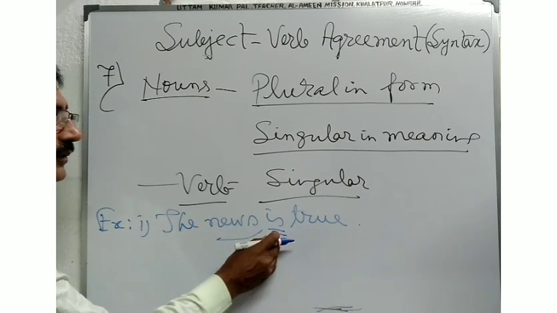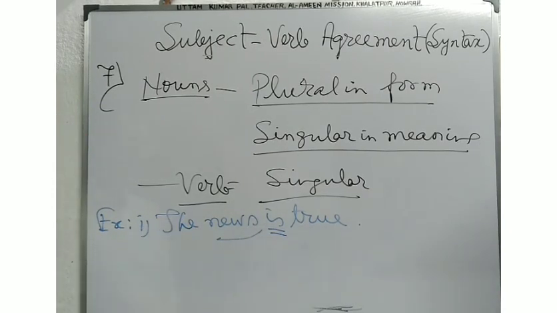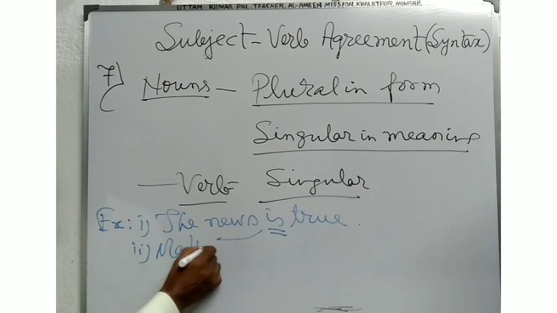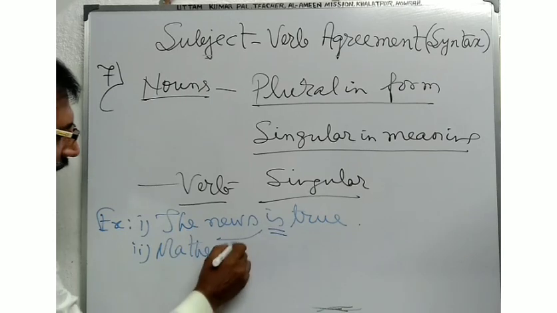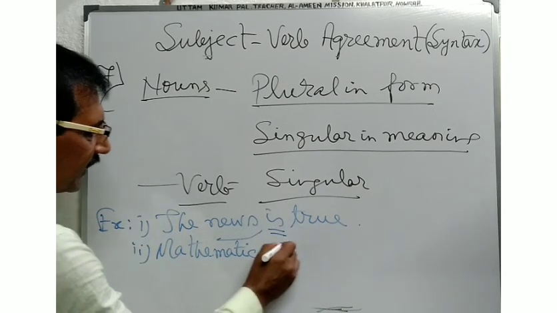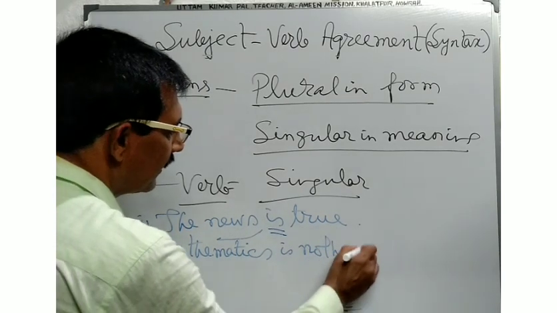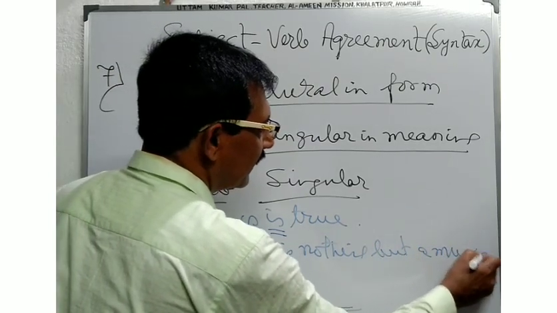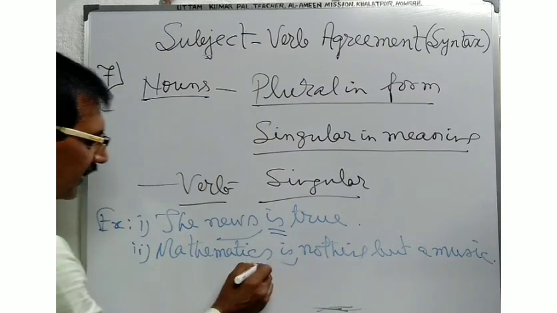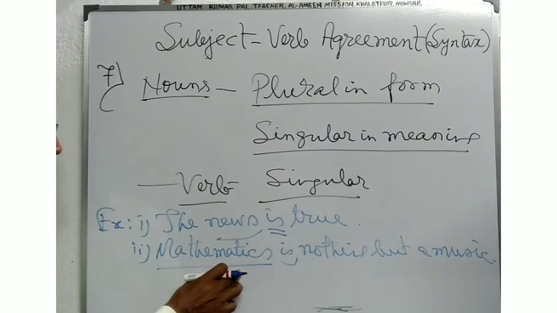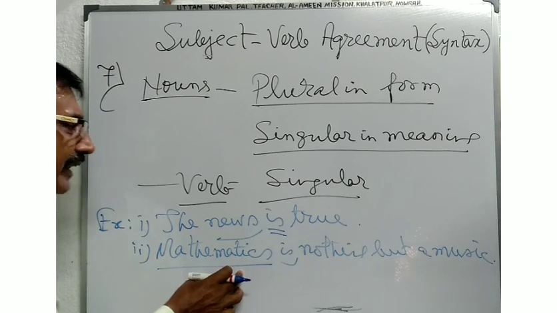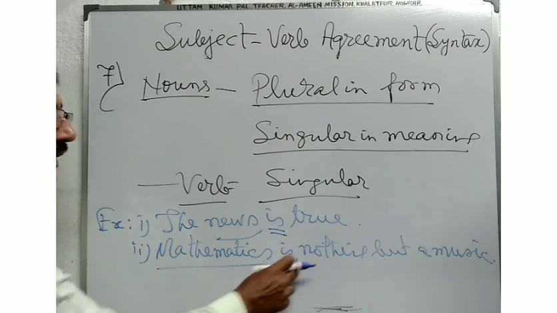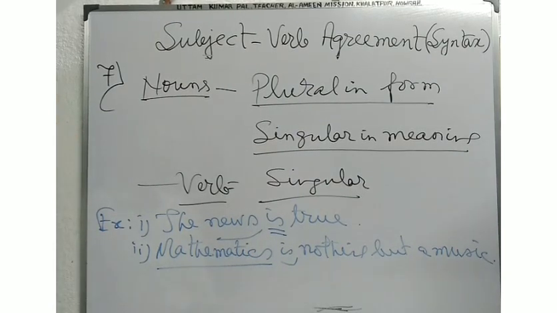And now in another example, mathematics is nothing but a music. Mathematics is plural in form but singular in meaning, so it takes the singular verb. And in this way you will have to give examples.